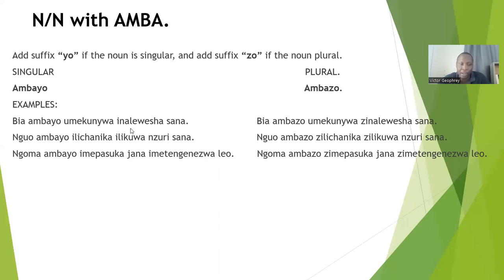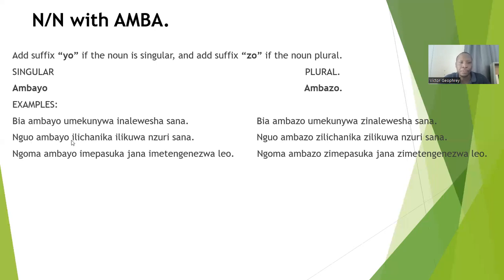like this one, ambayo. So, beer ambayo umekunywa inalewesha. That is in singular. Beer ambayo umekunywa inalewesha sana. In plural is beer ambazo umekunywa zinalewesha sana. Bia ambazo umekunywa zinalewesha sana.